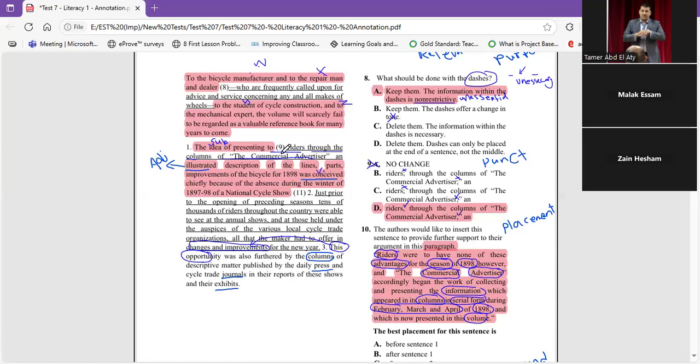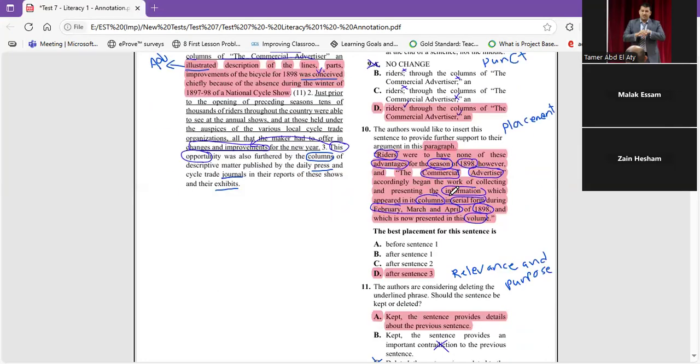Plus, as we said, it's not important from writer to advertisers. So we can take the idea of presenting two writers, then, I'm sorry, here, writers, yes. Then, to writers and illustrate description of the lines, parts. So this is not important, so D is better.